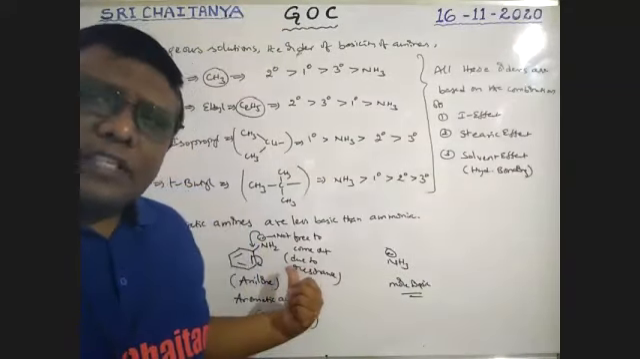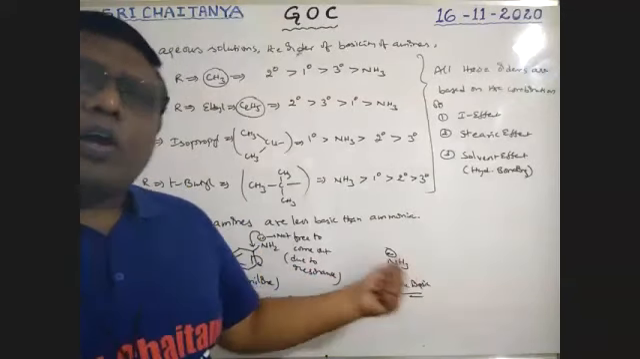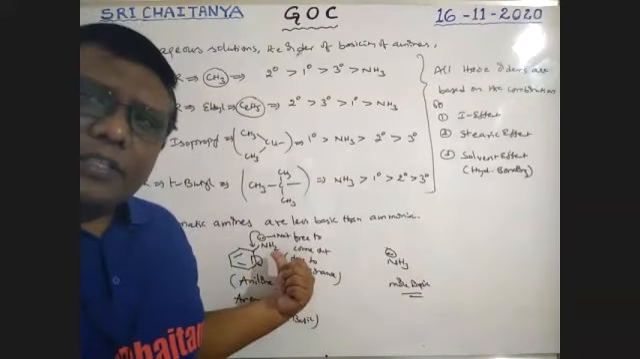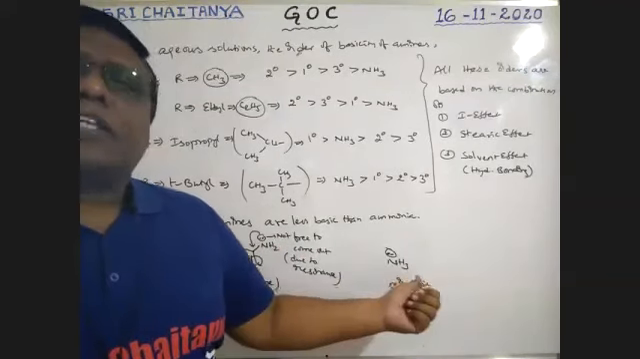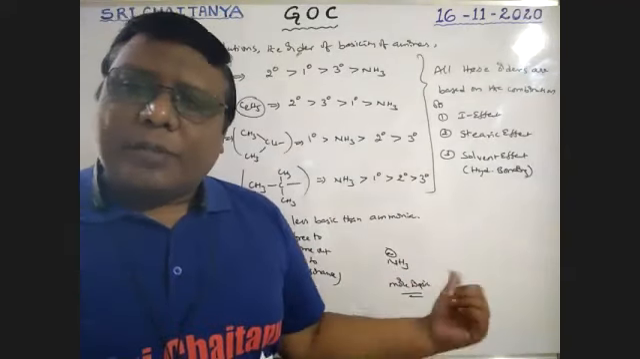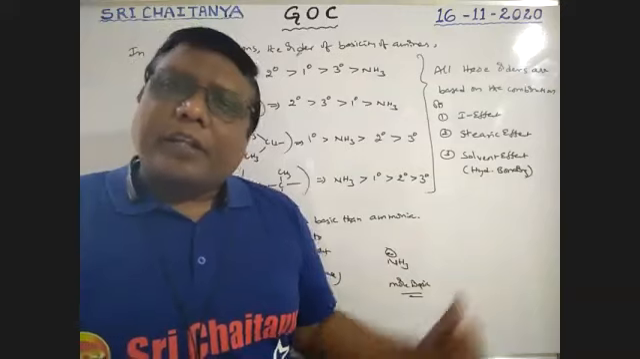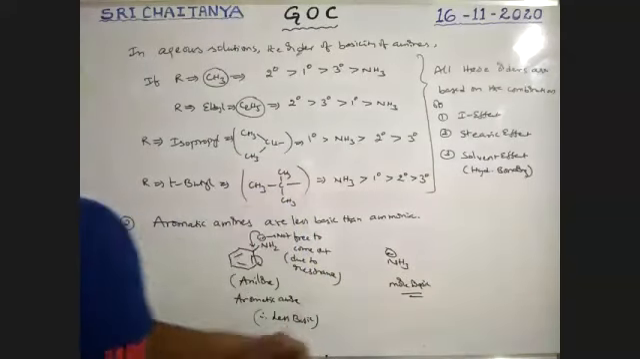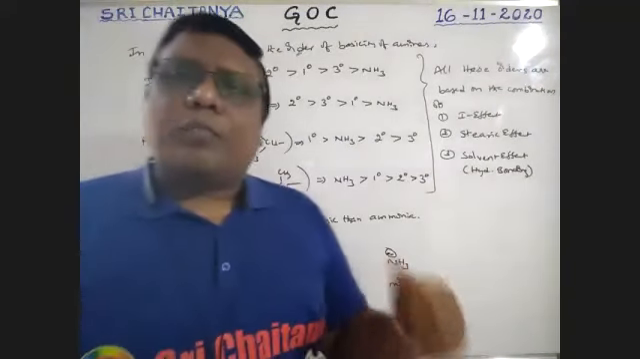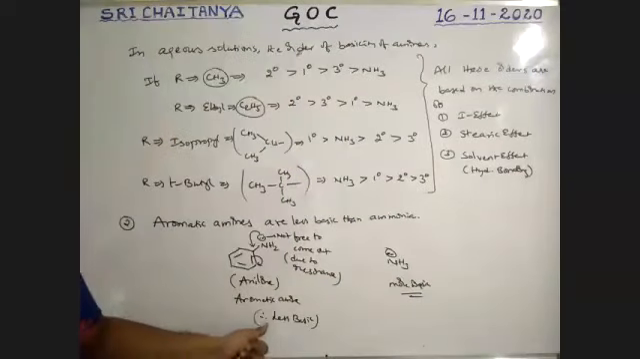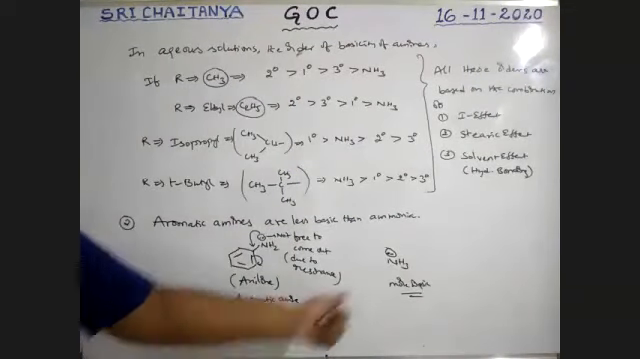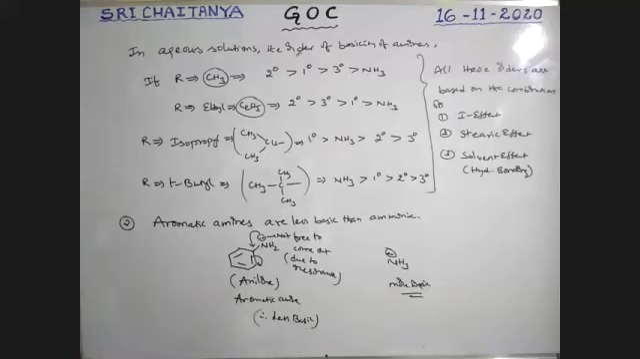Why? Because this lone pair is involved in resonance, and that one is not involved in resonance. Therefore, this lone pair is not free to come out, but that lone pair is free to come out. So that nitrogen is ready to donate that electron pair, it is more basic than this one. So finally, aromatic amines are less basic than ammonia.